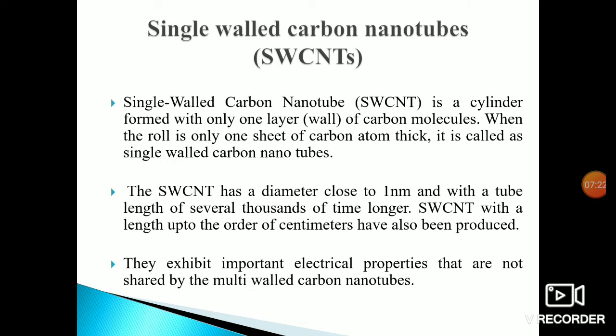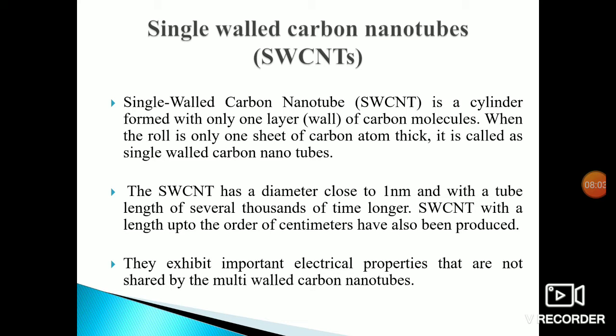We simply note it as SWCNTs. A single-wall carbon nanotube is a cylinder formed with only one layer of carbon atoms. When the roll is only one sheet of carbon atom thickness, it is called a single-wall carbon nanotube. The SWCNT has a diameter close to 1 nanometer and a tube length thousands of times longer. Single-wall carbon nanotubes with lengths up to the order of centimeters can also be produced.